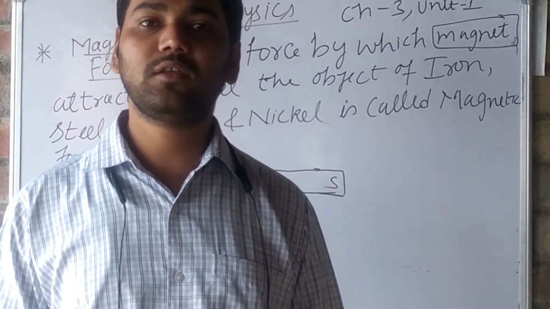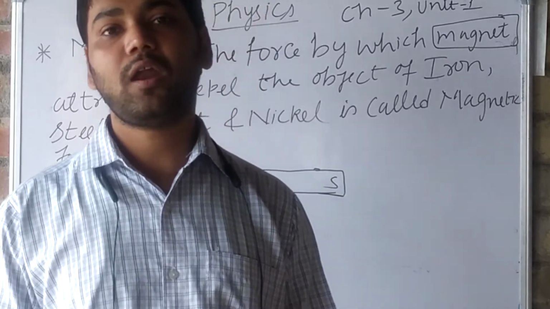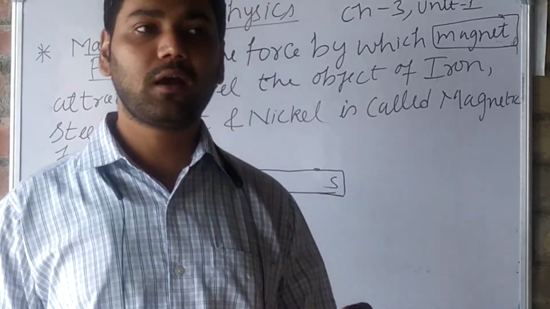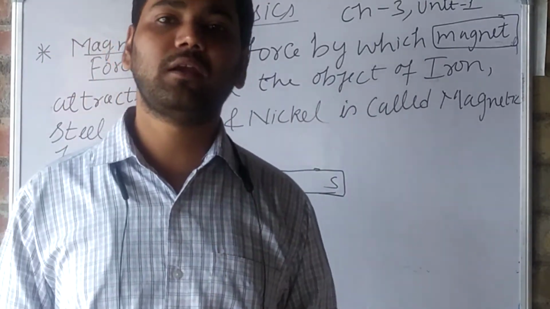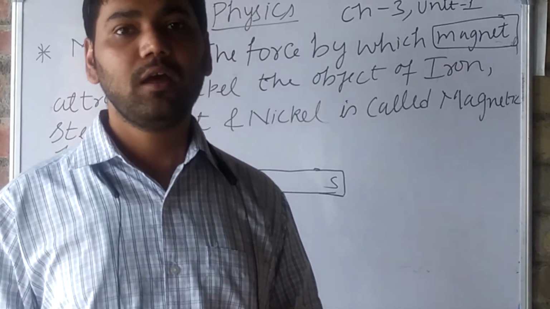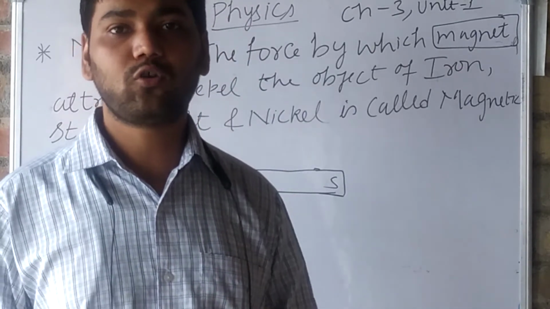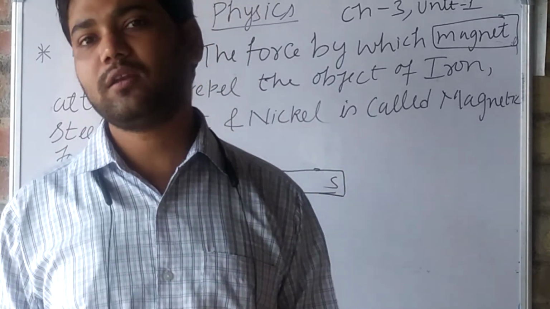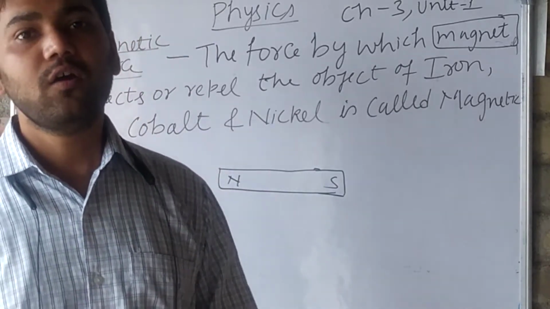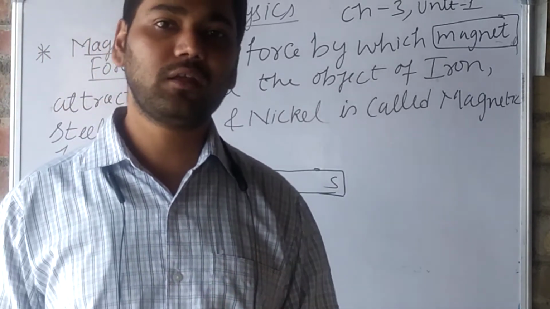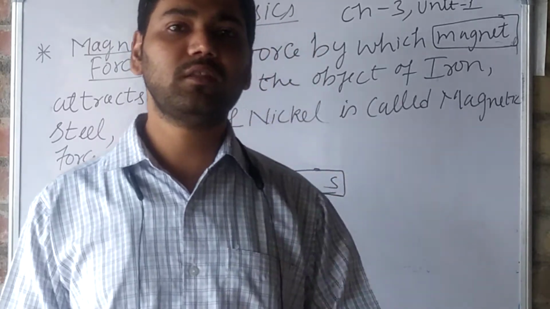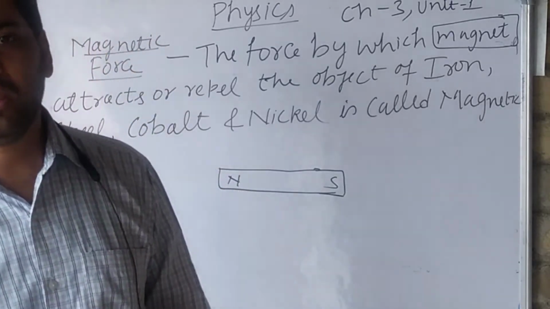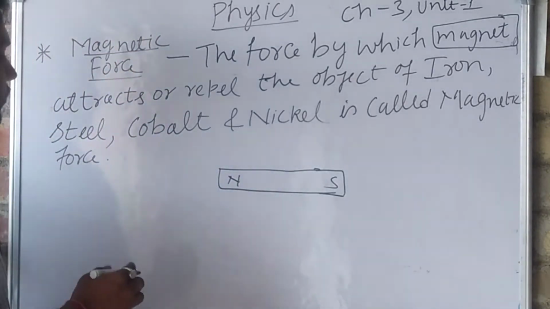And when any object of iron, steel, cobalt and nickel comes in the range of that magnetic field, it will cling to the magnet automatically. We just need to get those pieces of iron, steel, cobalt and nickel in the vicinity, that means in the area, of the magnetic field. It will automatically get attracted.